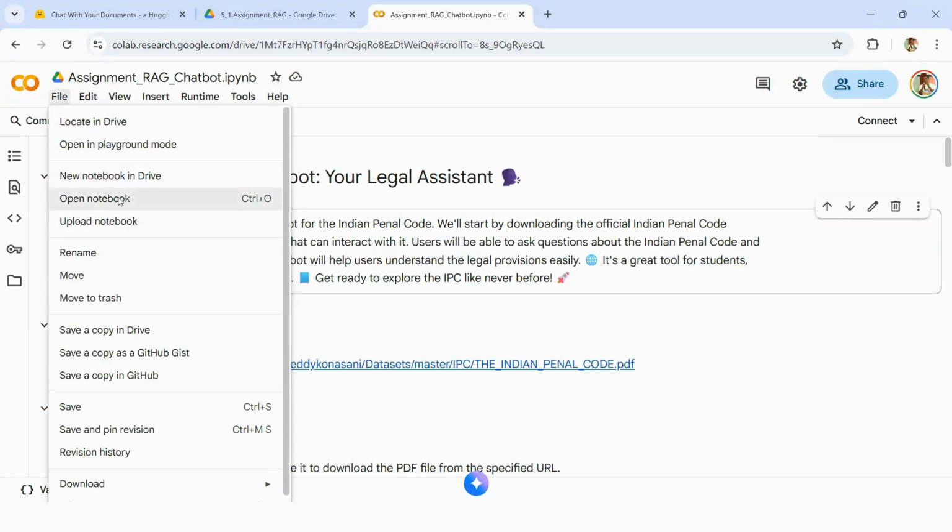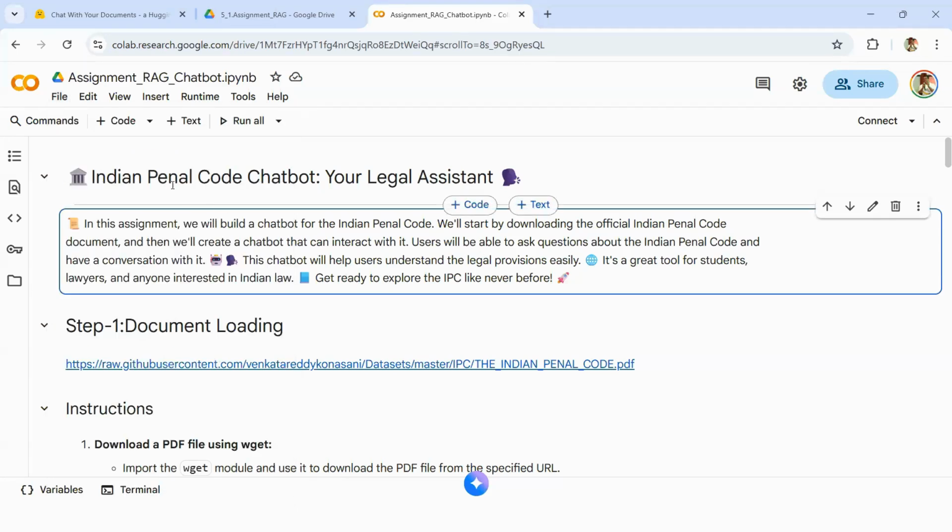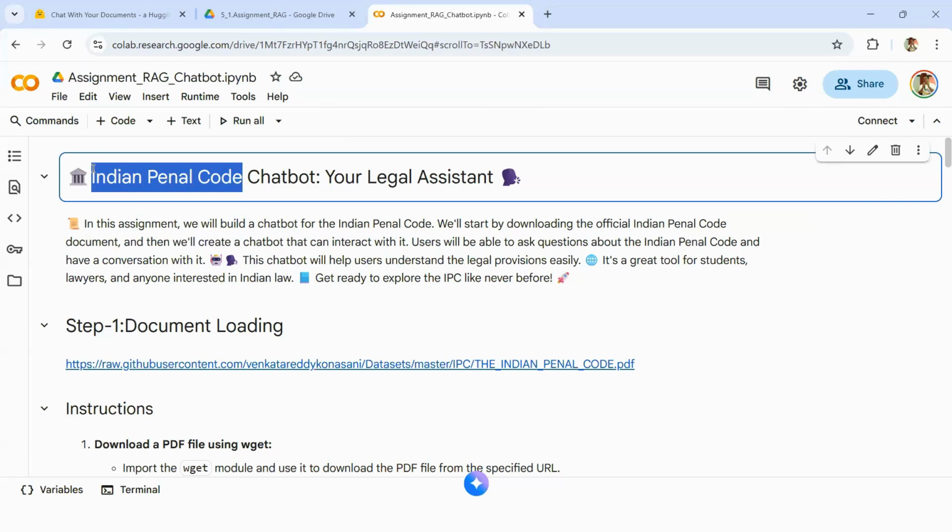Save a copy in Drive. And then what I'm trying to do here is an Indian Penal Code chatbot: IPC, IPC section 420, IPC section 512. So what I want to do is, I'm a regular user. I don't know IPC sections. I want you to create a chatbot that will give me the IPC sections for a particular crime.